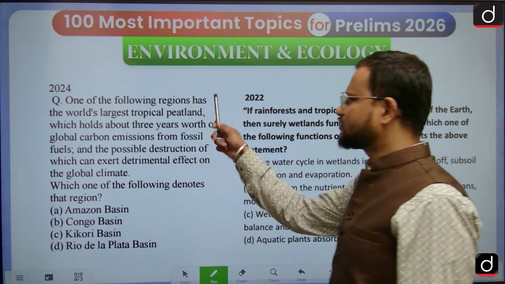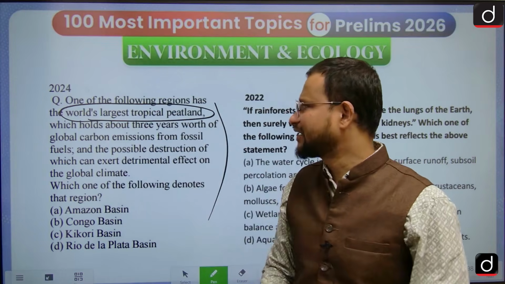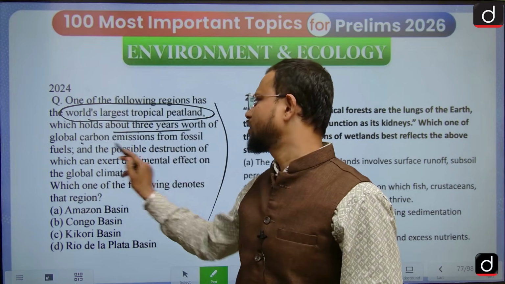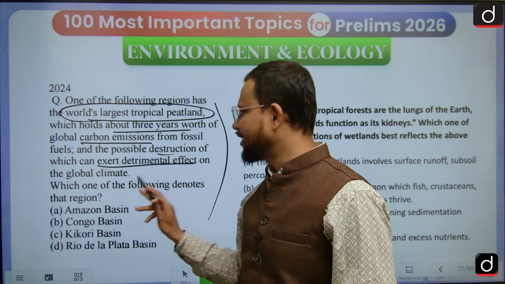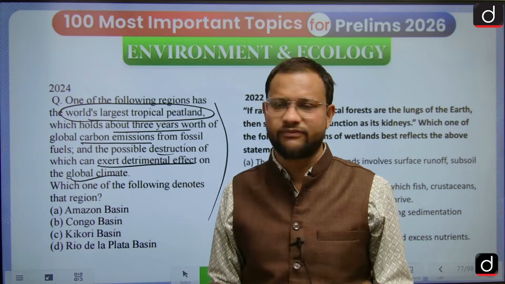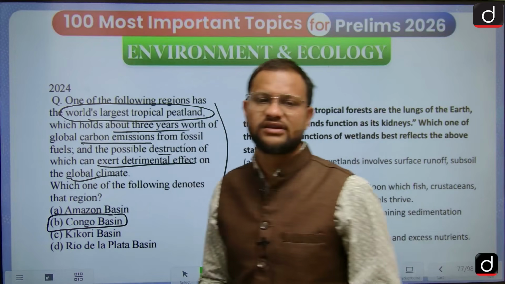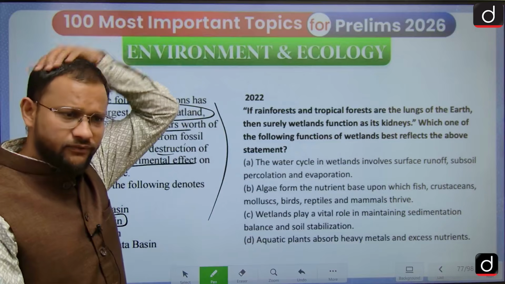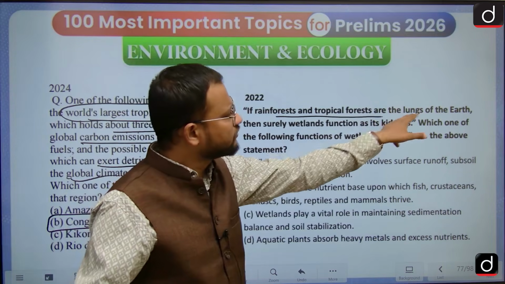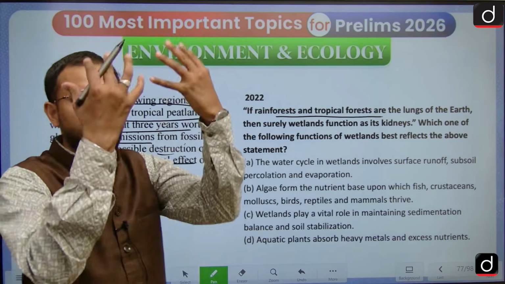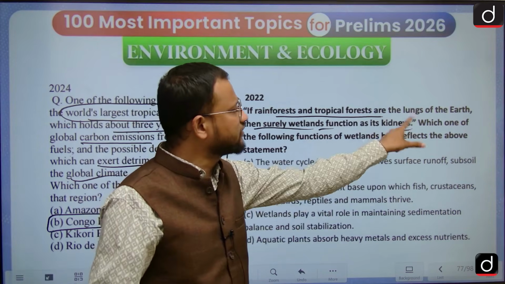This world's largest tropical peatland, again a type of wetland itself, holds about 3 years worth of global carbon emissions from fossil fuels, and its possible destruction can exert a detrimental effect on the global climate. It was in current affairs and is a very important one. It is the Congo Basin. If rainforests and tropical forests are the lungs of the earth, as they absorb carbon dioxide and release oxygen, then surely wetlands function as its kidneys.